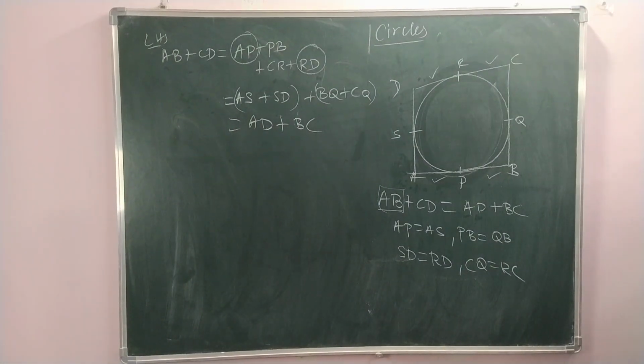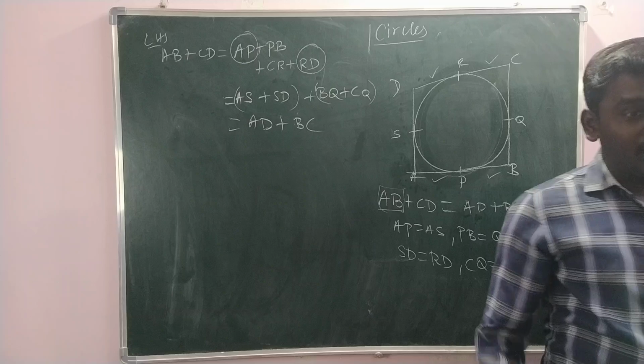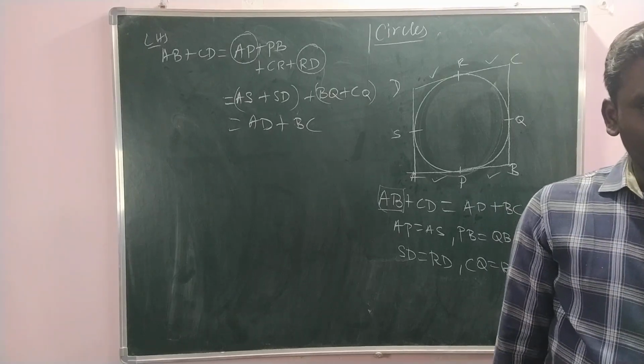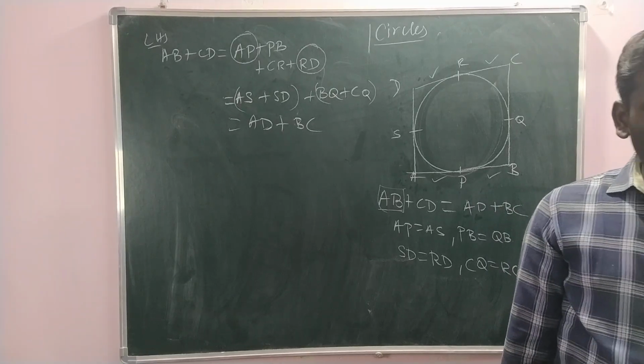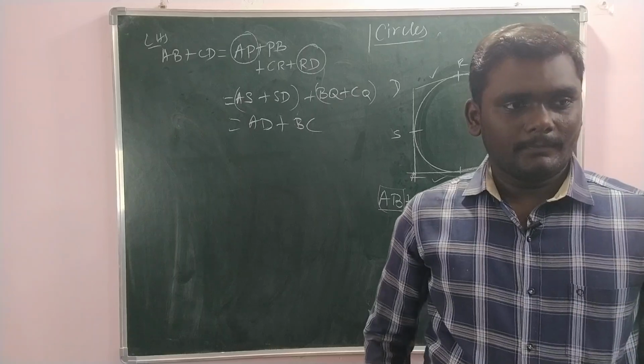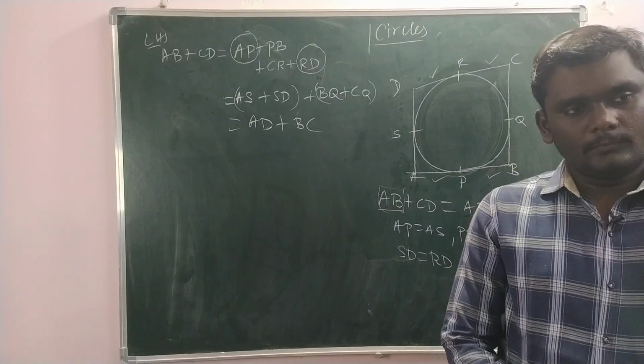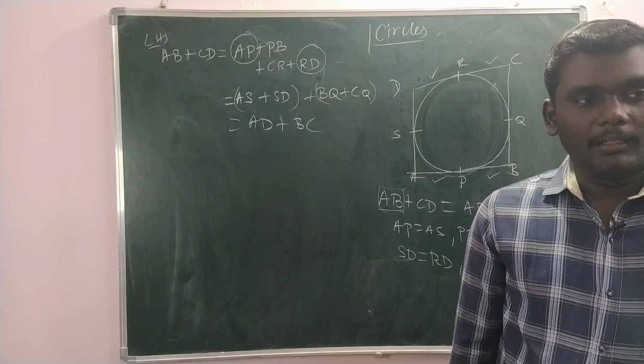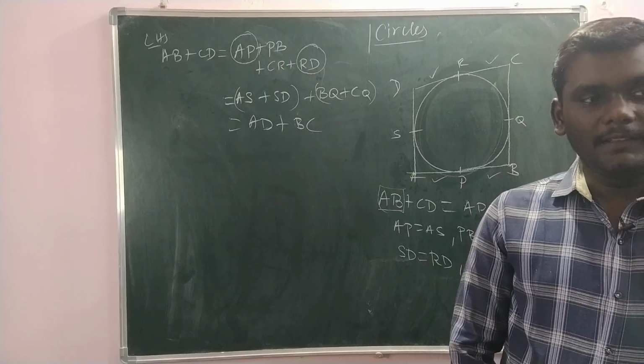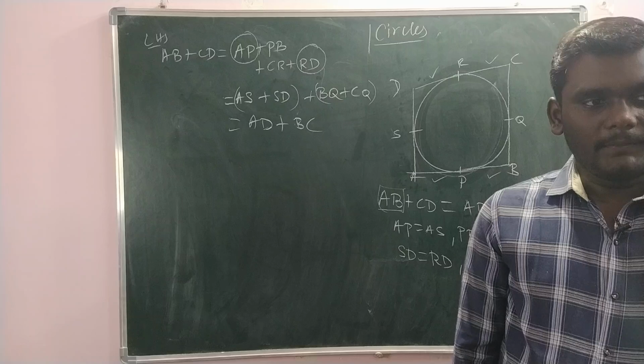Next, after the 8th question, directly see the 11th question. We did this already, remember? Read the 11th question, come on. Parallelogram circumscribing a circle is a rhombus.